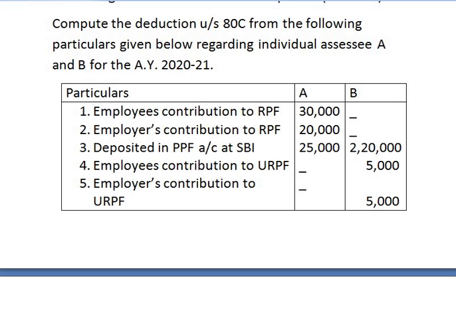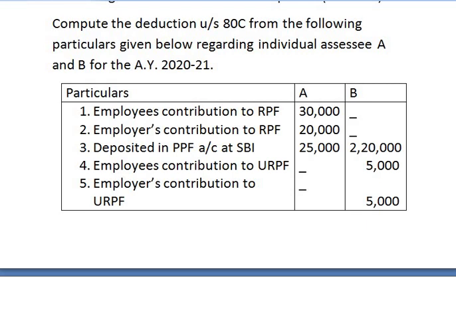And the list of provident funds that are given are employees' contribution to recognized provident fund, employers' contribution to recognized provident fund, deposited in public provident fund account at SBI, employees' contribution to unrecognized provident fund and employers' contribution to unrecognized provident fund.